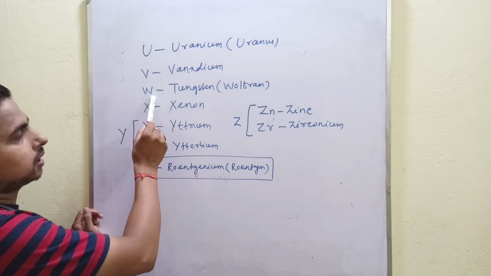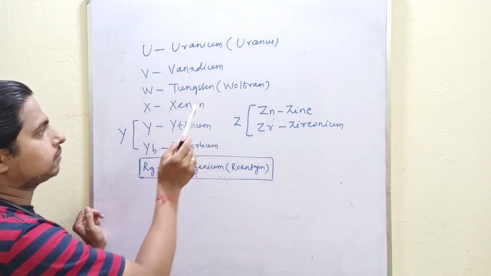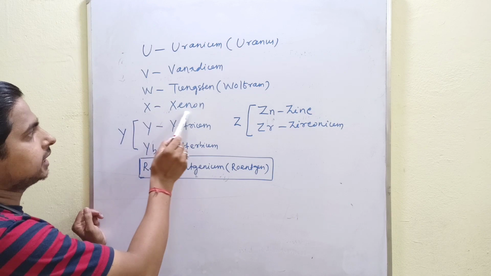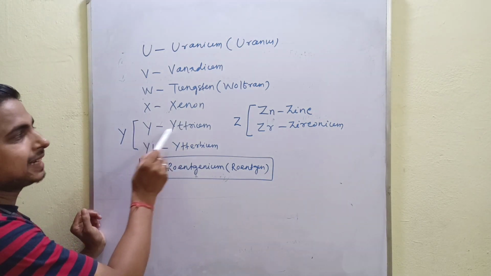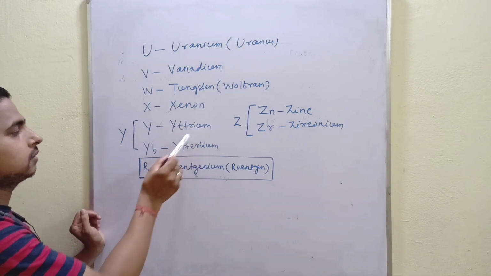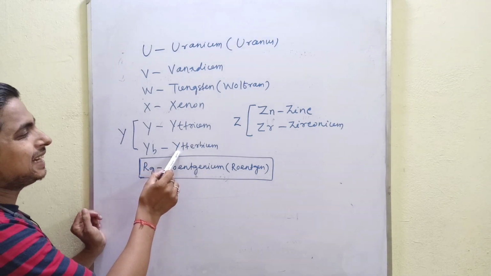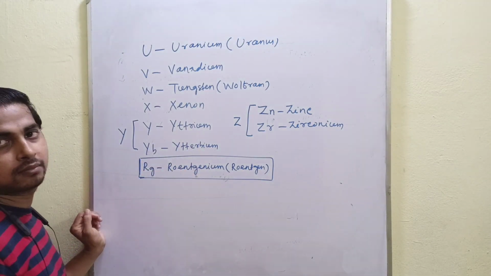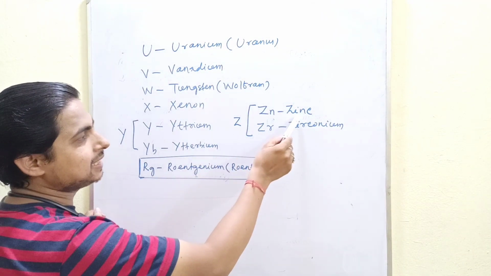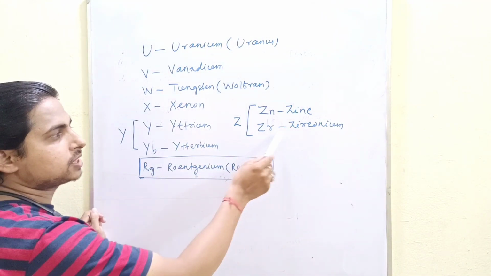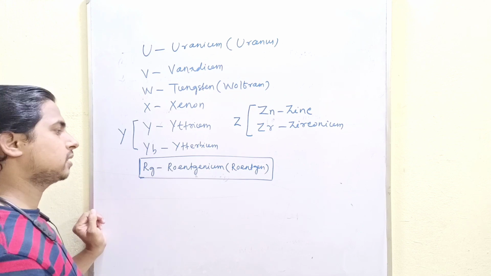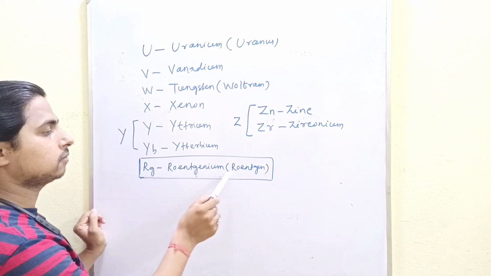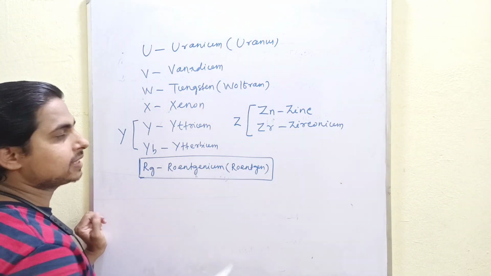W for tungsten, that is named wolfram, X for xenon, Y for yttrium, Yb ytterbium, okay. Z for zinc, zirconium.